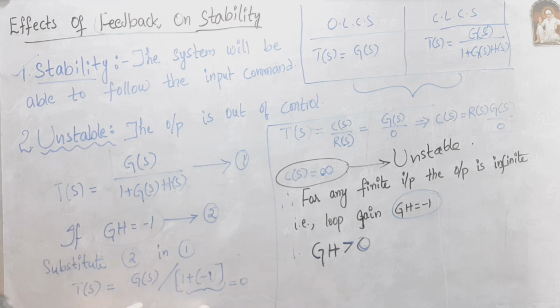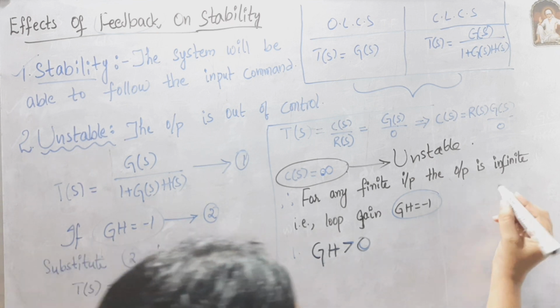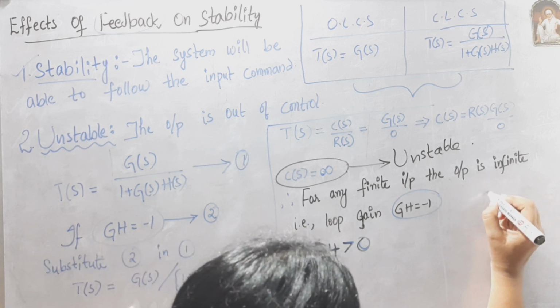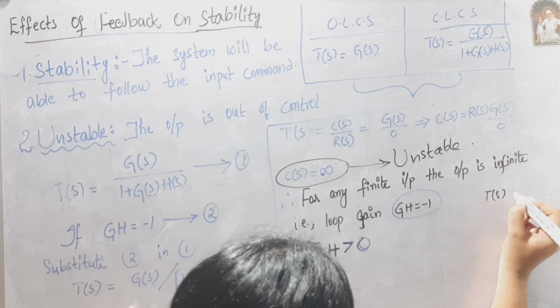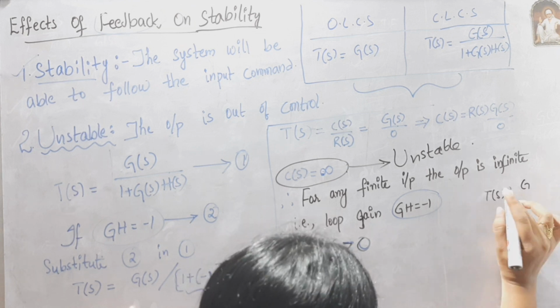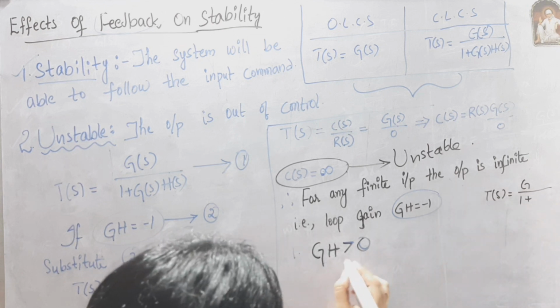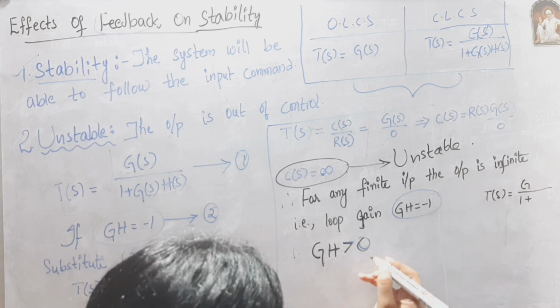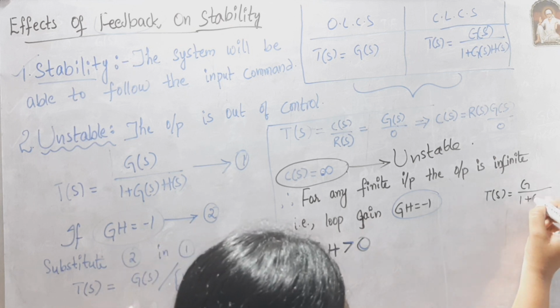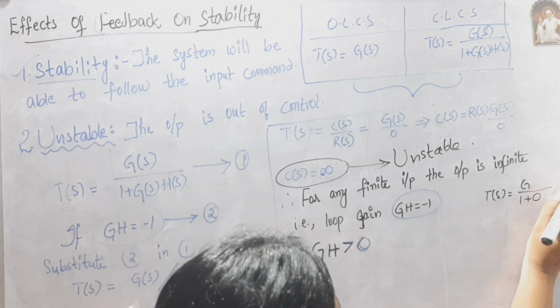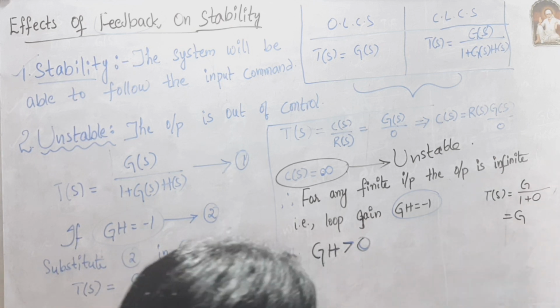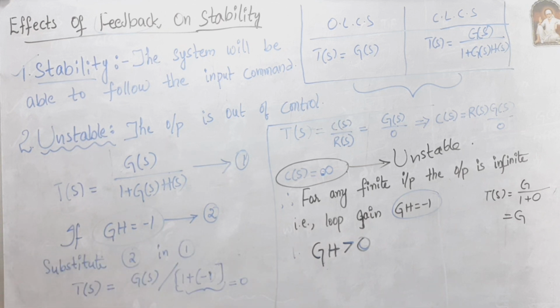For that, if I consider the same equation, T(S) equals G by 1 plus GH, with GH greater than 0. Either I consider 0 or 1, anything, substitute 0, then we get a finite output. So for finite input, we are getting finite output.